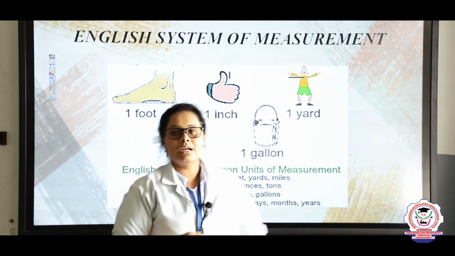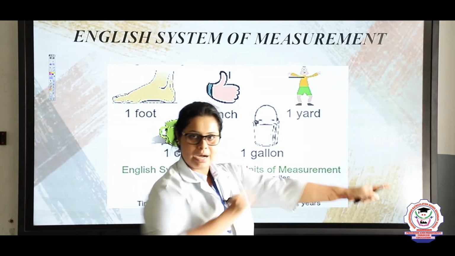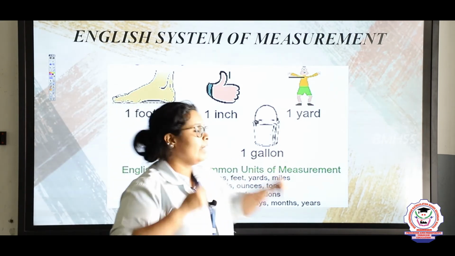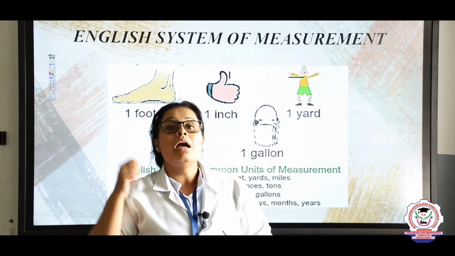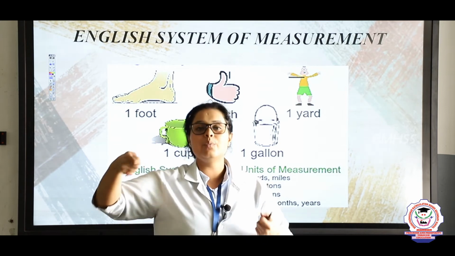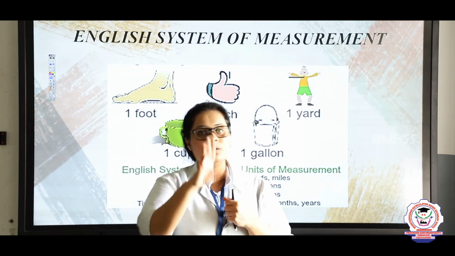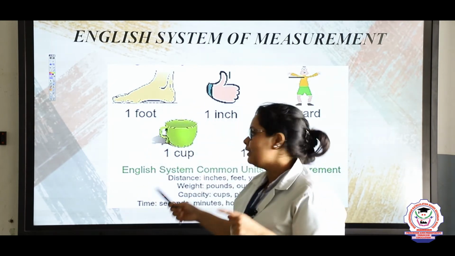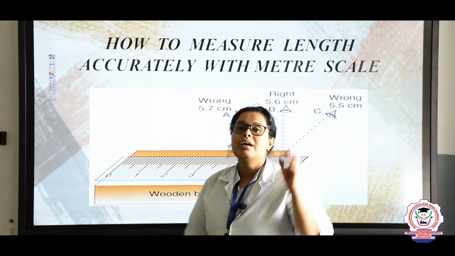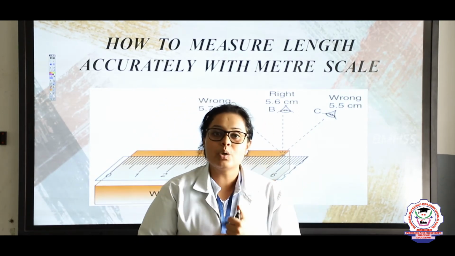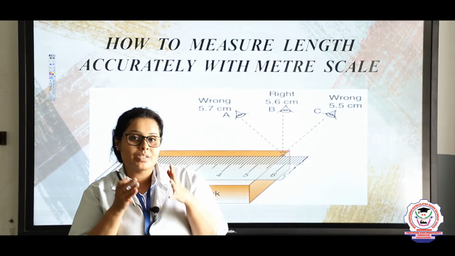Later on, yard from center part to that part. Cup is a normal cup which we are taking, and gallon. Gallon is a type of bucket, in which the quantity of water that comes is known as 1 gallon of water, right? So, that is why here we wanted a specific particular type of measurement. So, now let us see how to do the measurement properly.